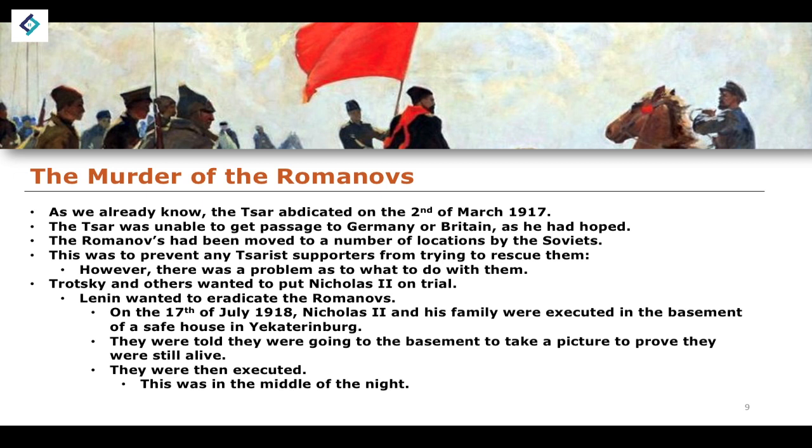And this is essentially the end of the Romanov dynasty, beginning in 1613 with the Zemsky Sobor pleading with Mikhail I to take the throne following the first Russian Civil War, the Time of Troubles, and ending in a basement in 1918 with their execution. And this is essentially the end of the line for the Romanov dynasty.